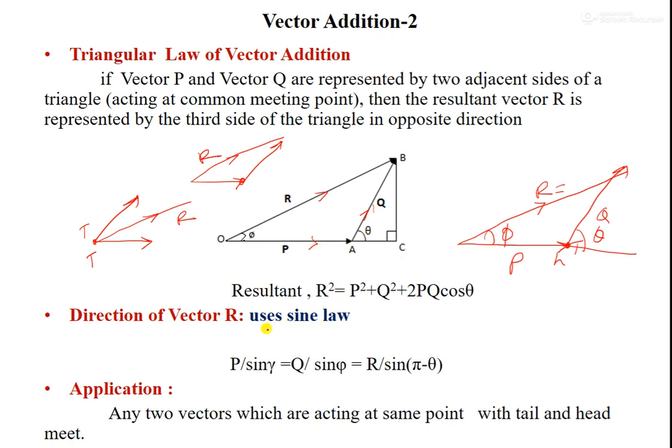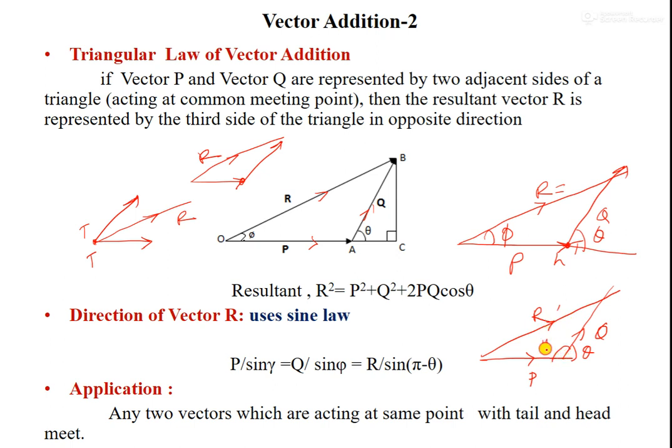So if you want to find the direction of this vector, phi, in the triangular law, I will tell you here. Suppose this is the triangular law we are using. This is P and this is Q. As you know, this is theta, and this is the resultant at the third side. This is the third side, right? Closing side.